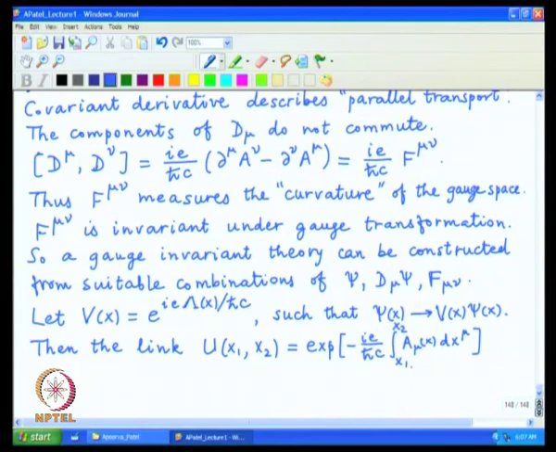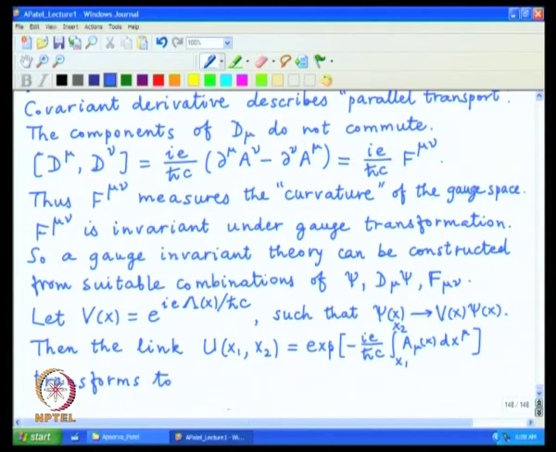And now one can see what happens when one performs the gauge transformation. A mu changes to A mu minus d mu lambda, and so d mu lambda can be exactly integrated along this curve from x 1 to x 2, and it just produces the boundary term, which is value of lambda at x 2 minus value of lambda at x 1, and that can be rewritten back in terms of V of x.